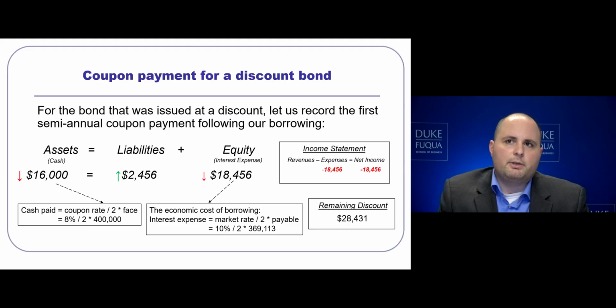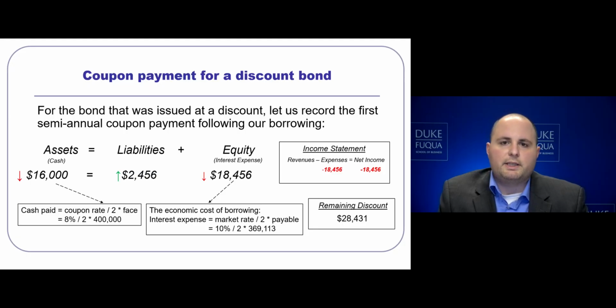For a coupon payment on a discount bond, let's take a look at what our previous example showed us. Notice here that our cash payment is the same. Cash is always going to go down for the coupon rate multiplied by the face value. Here we have 8% divided by 2 times 400,000 to get a cash payment of 16,000. We will increase our liabilities by the discount that is amortized.